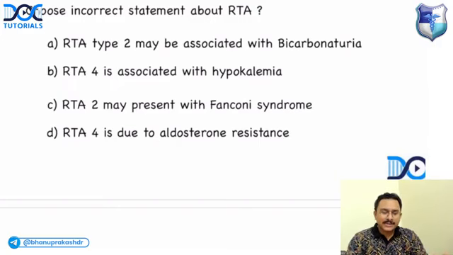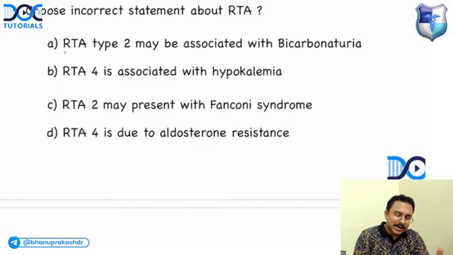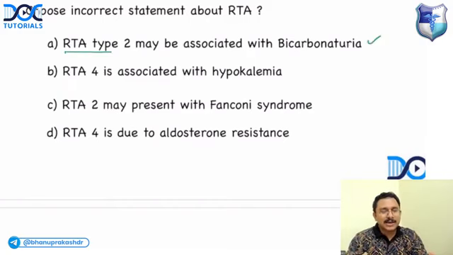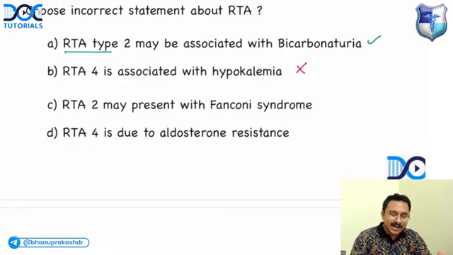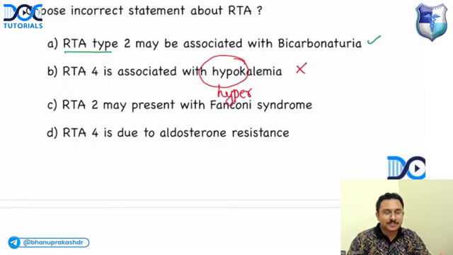It is correct. See, in type 2 RTA, which is the proximal RTA, there is a defective bicarbonate reabsorption, because of which there is a bicarbonaturia. So that option is correct. RTA type 4 is associated with hypokalemia. This is wrong. Because there is an aldosterone resistance, RTA type 4 is associated with hyperkalemia and not hypokalemia.